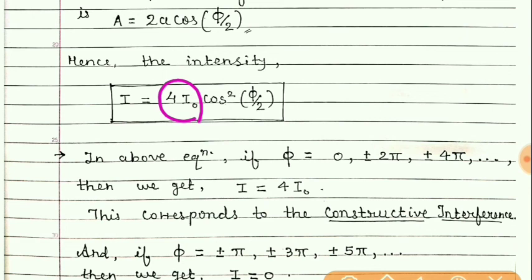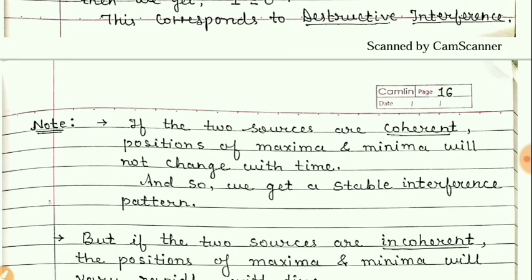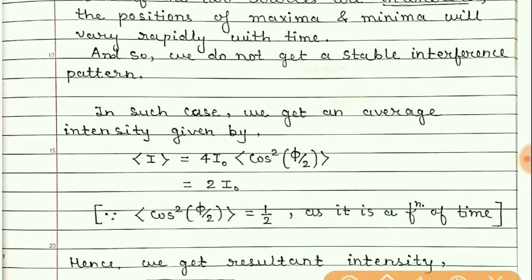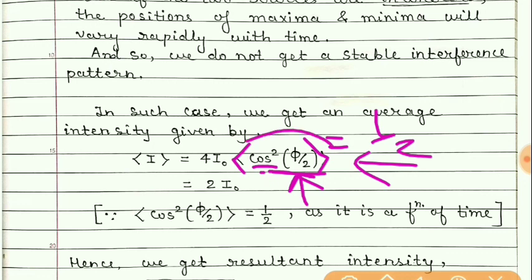But in the case of coherent sources, the phase difference remains the same with time. Now the phase difference is not going to remain the same with time, so we have to take the average of this. If it is a function of time, then the average of cos square phi by 2 over one period of time is 1 by 2.